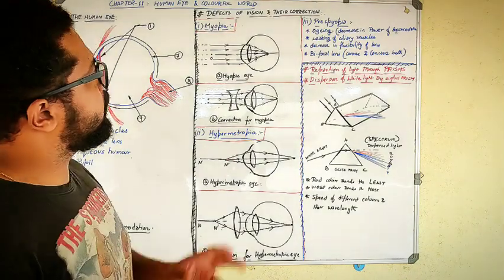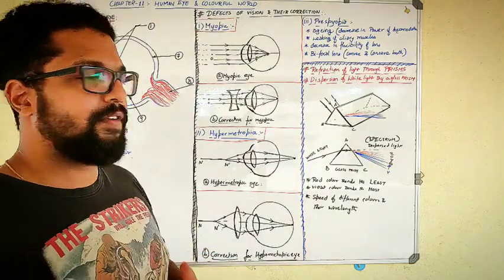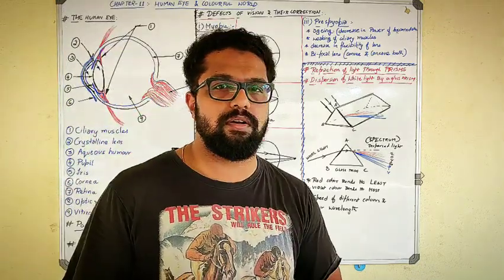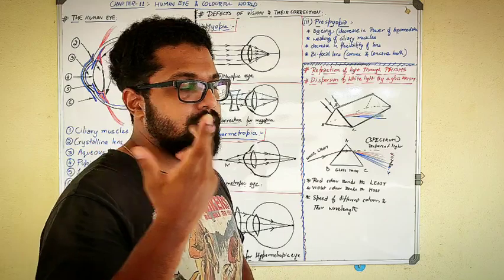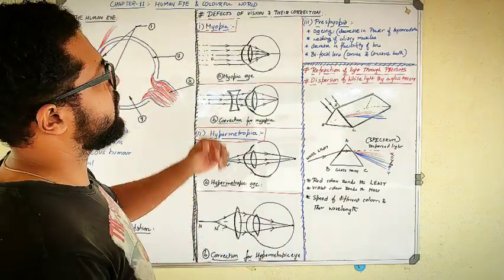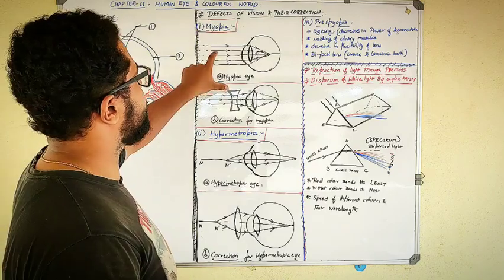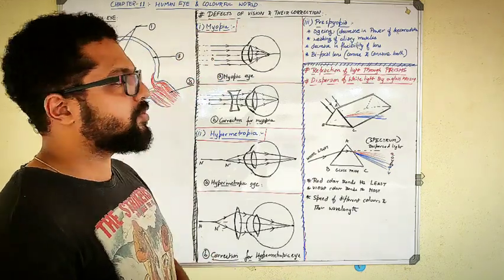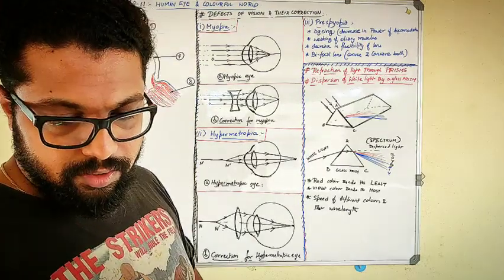So in these defects of vision and their correction, the first defect, these kind of defects are very common in any people, whether old or young or anyone. You can see a lot of people wearing glasses, even me. So this particular topic is about understanding what the defects are and what you will do. The first defect I am going to teach you all is myopia. Myopia is nothing but nearsightedness.